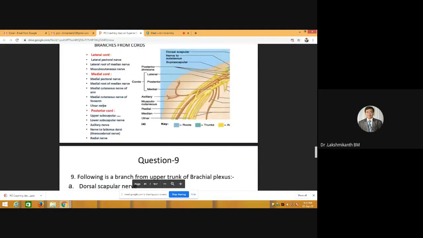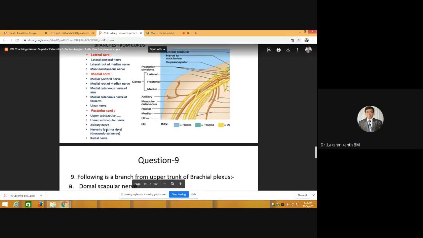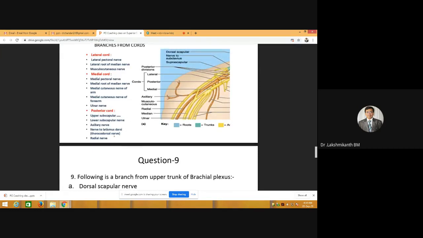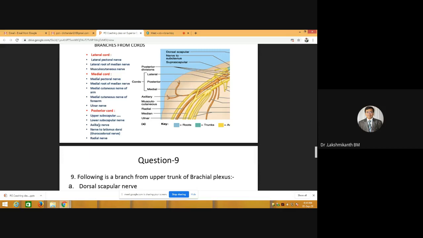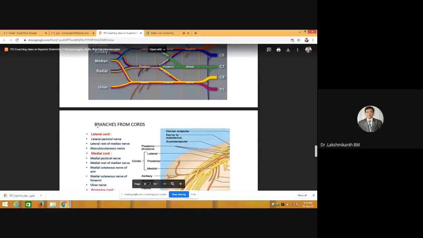How to remember these branches of the posterior cord? You can remember them using a mnemonic called STAR. S stands for subscapular. Subscapular can be either upper subscapular or lower subscapular. What was the root value of upper subscapular and lower subscapular? C5 and C6. Very good. Next, STAR, T: thoracodorsal. What is the root value of thoracodorsal? C6, C7, C8.